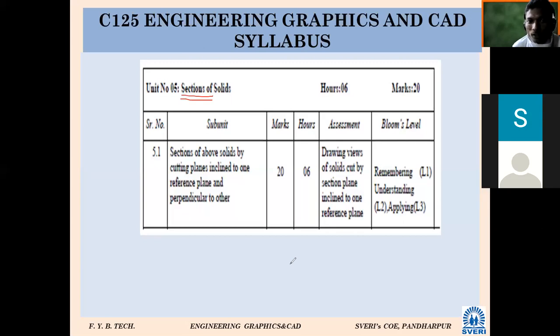We are cutting the object to view internal details, because by looking from the front side or top side, or from the left hand side or right hand side, we cannot understand internal details. That's why it is necessary to cut the object, and we have to see the internal detail. So in this chapter, the last chapter of our subject, chapter number 5, we are going to cut the object. So why are we going to cut? Because